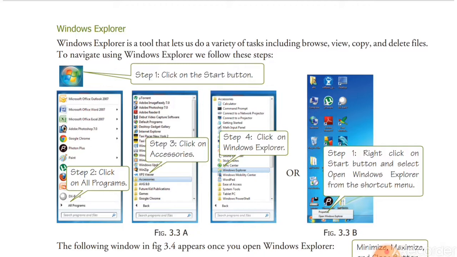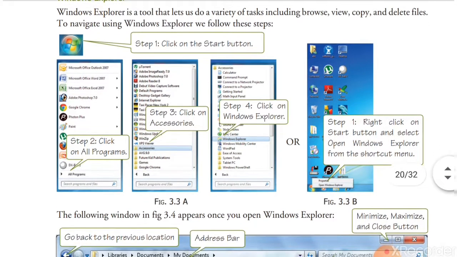So how can we open Windows Explorer? See the following steps. To navigate using Windows Explorer, we follow these steps. If you would like to explore Windows, you will follow these steps. First step, click on the Start button. The second step, click on All Programs.